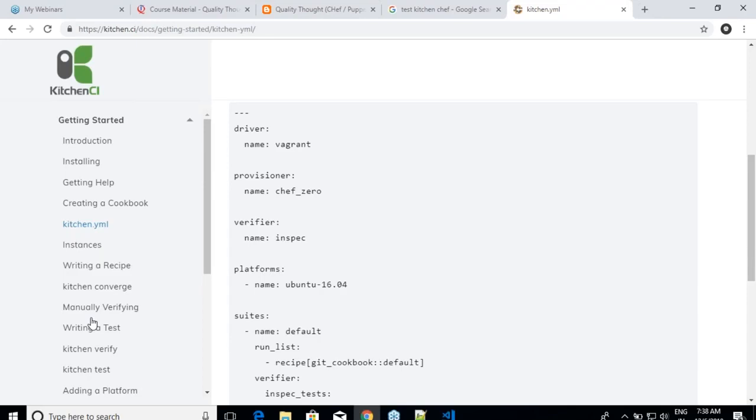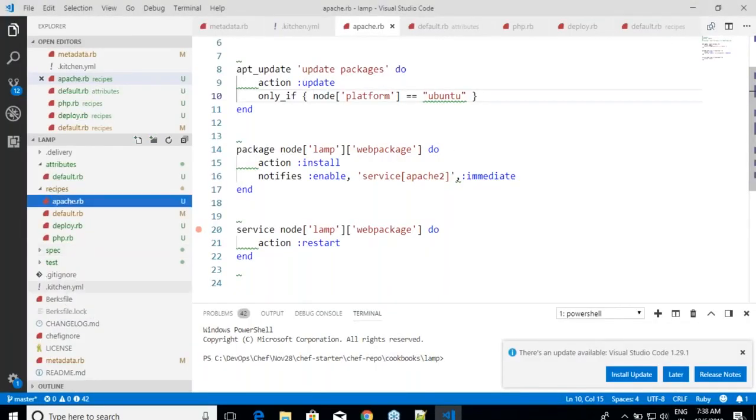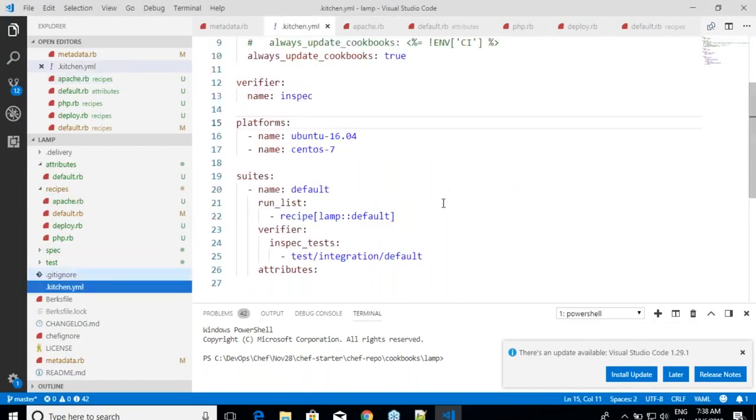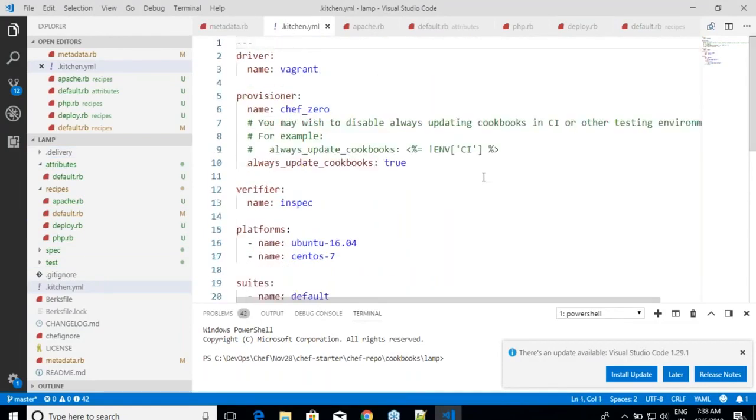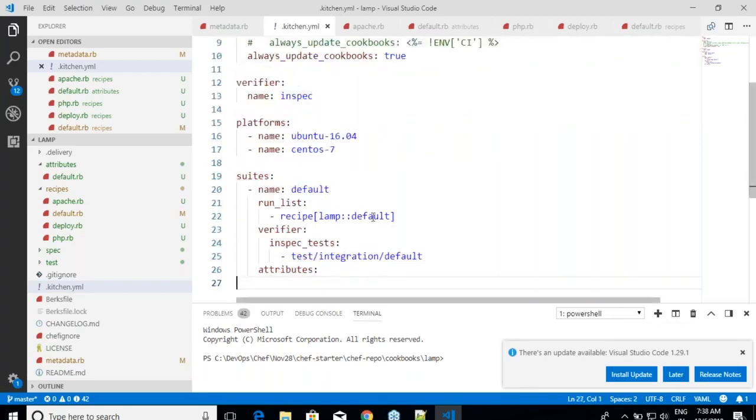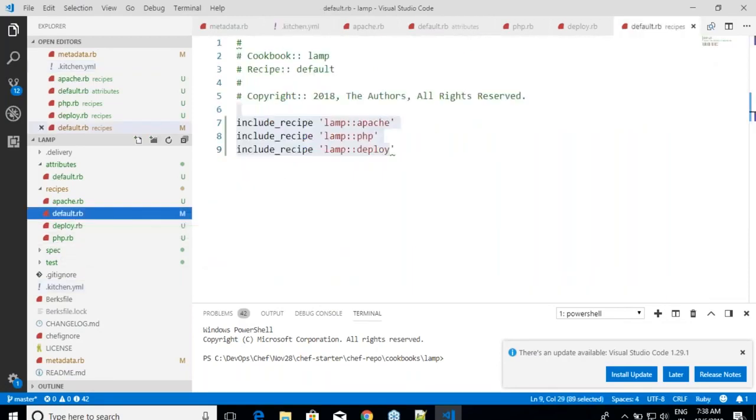Yeah. So we will be dealing with the same file, but fortunately that file is already created for us. If you go into .kitchen.yml, you have all of this. The default file is designed to work with Vagrant. If you are working with Vagrant, there is no need for a single line of change, and on a VirtualBox environment, it's wonderful, right? But what it will do is it will look at the run list. Run list is for calling which file? So it will call this default.rb, and over here you have these calls. So directly going into the command line and executing kitchen converge will be enough.